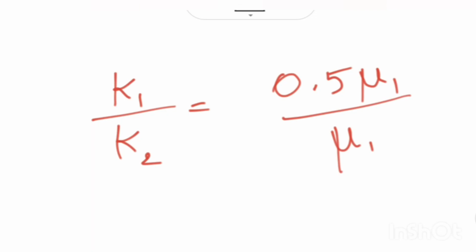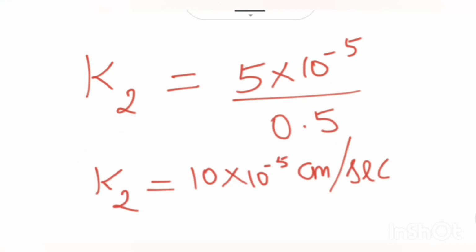Now in this equation, I know K1, and then mu1 will get cancelled. So just substituting K1, I can get my K2. The answer is 10 × 10^-5 centimeter per second. So option B is right.